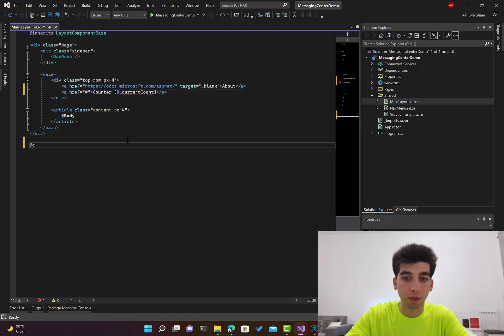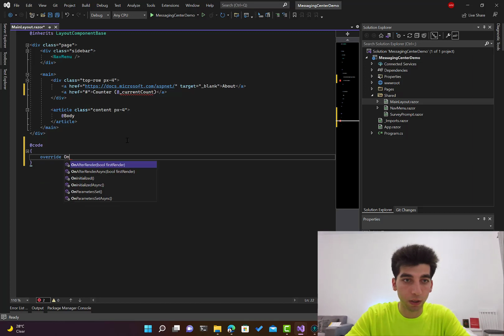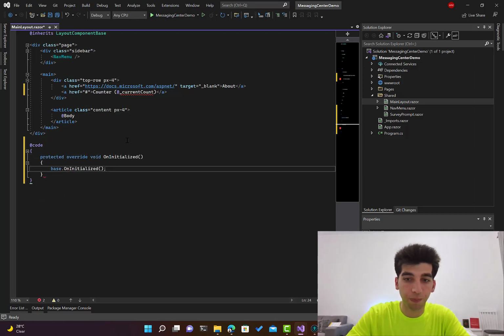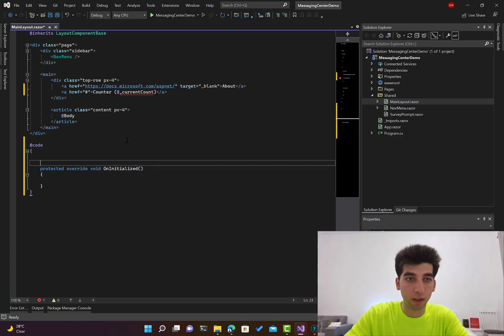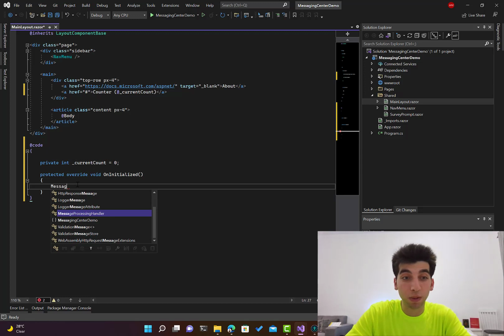Okay, so let's write some code over here. Override OnInitialized. Let's create a private current count equals 0 by default. Very good.